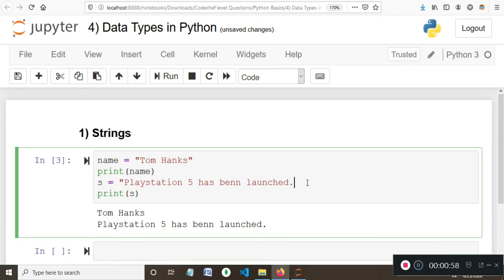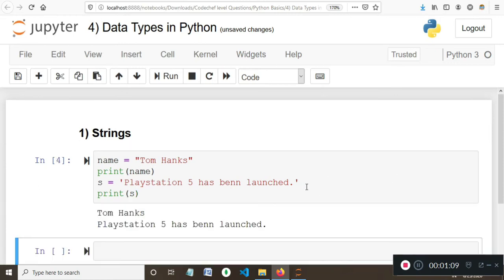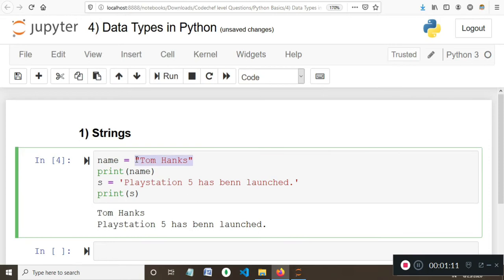Now the thing to notice: strings in Python are always enclosed in single or double quotes. As you can see, here I've used double quotes to enclose the value Tom Hanks, and here I've used single quotes to enclose the value of this sentence.